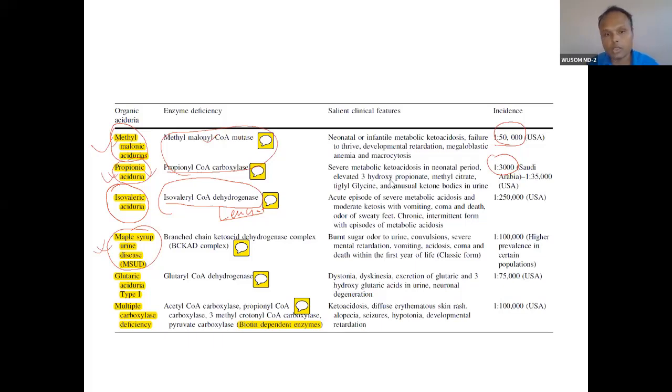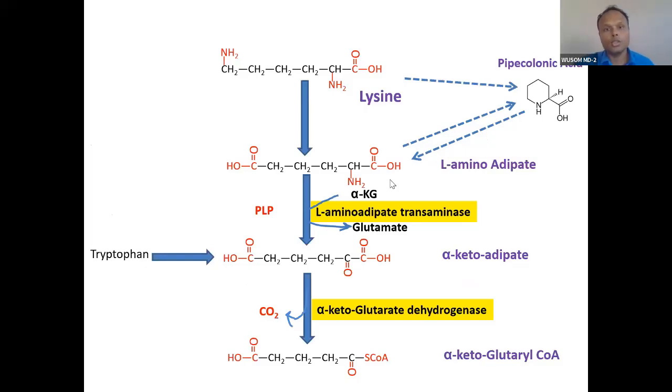And you can know them easily. So you can know isovaleric aciduria because of this. And glutaric aciduria is because of glutaryl coenzyme A dehydrogenase. And multiple carboxylase deficiency is because all the biotin-dependent enzymes have a problem. Okay, so I'm talking about glutaric aciduria through this picture. So what happens in glutaric aciduria?